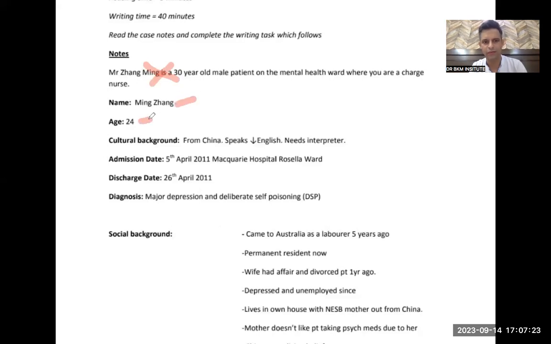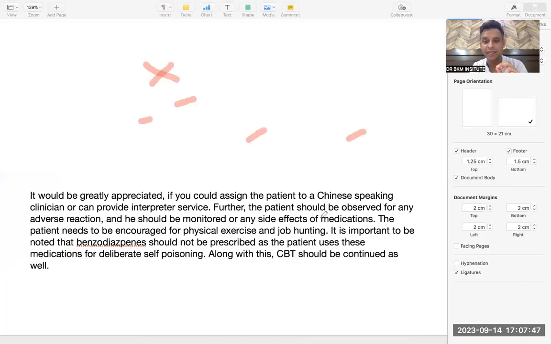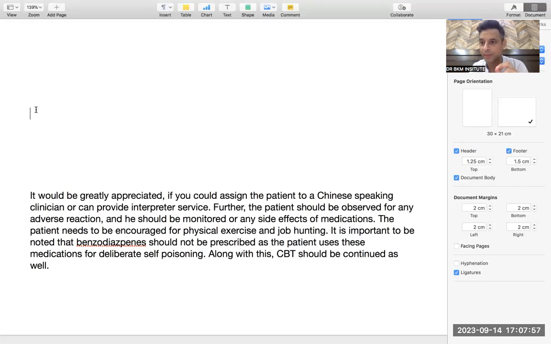Ming Zhang, 24-year-old from China, speaks basic English, needs interpreter. Now this is the line. That is why in the last paragraph, in the discharge plan, it was given that he needs a Chinese speaking clinician, because he is basically from China, speaks very little English and needs an interpreter. So that is where I can improve my letter and save my word count. That is what data selection is all about: I will write everything according to what my data says.